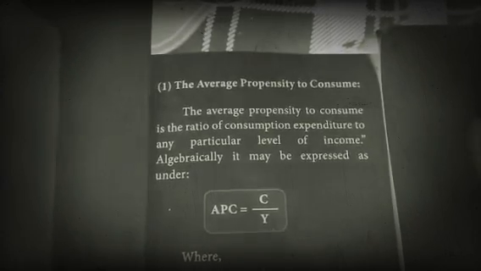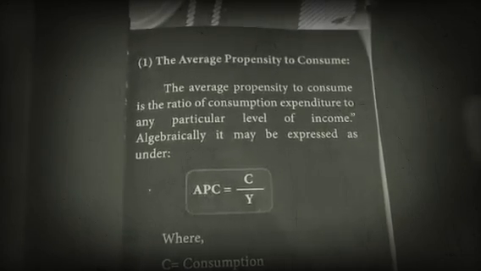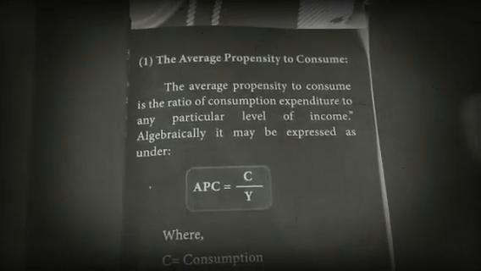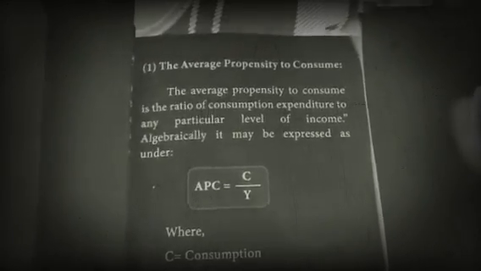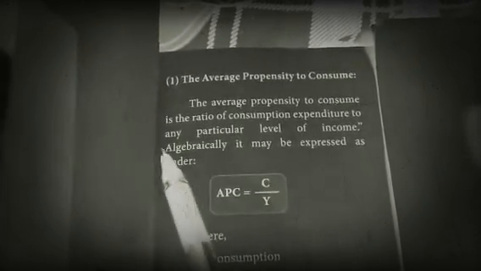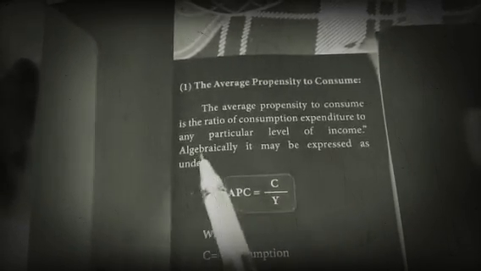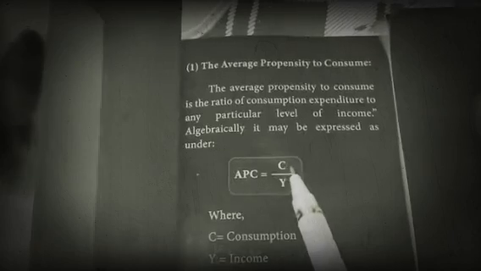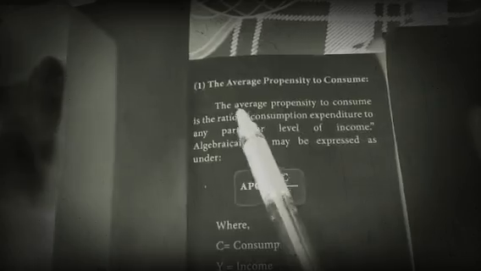Now we can see one by one the APC, MPC, APS, MPS. First, average propensity to consume. I already told you propensity is desire to consume. The average propensity to consume is a ratio, underline the word ratio, of consumption expenditure to any particular level of income. Algebraically, APC is equal to C by Y. The ratio between consumption and income is called what? Average propensity to consume. C is consumption, Y is income.